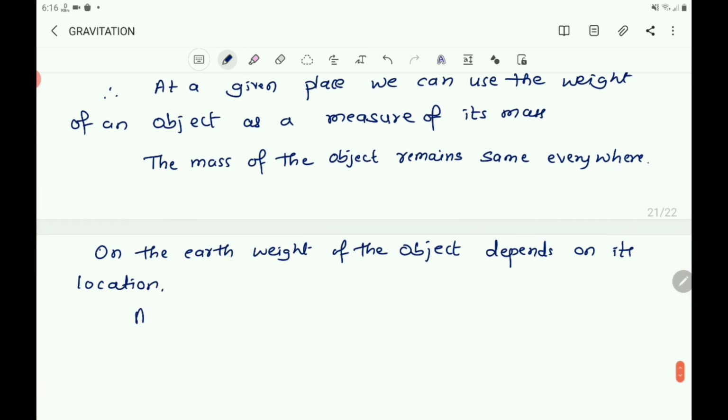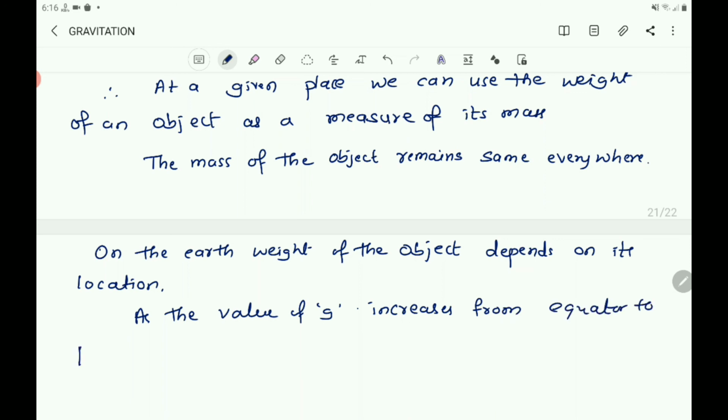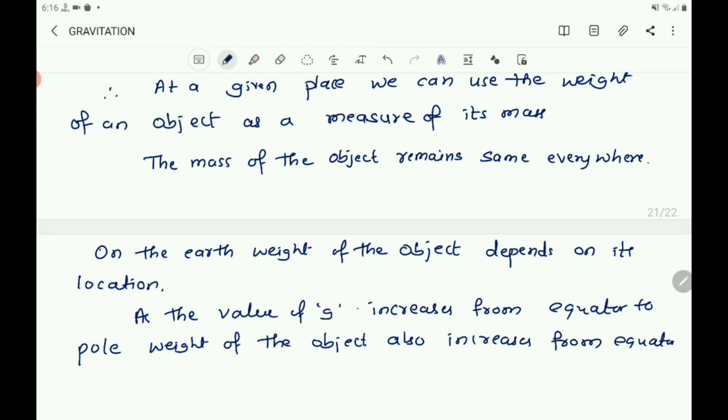As the value of g increases from equator to pole, the weight of the object also increases from equator to pole, because at the pole the acceleration due to gravity is maximum.